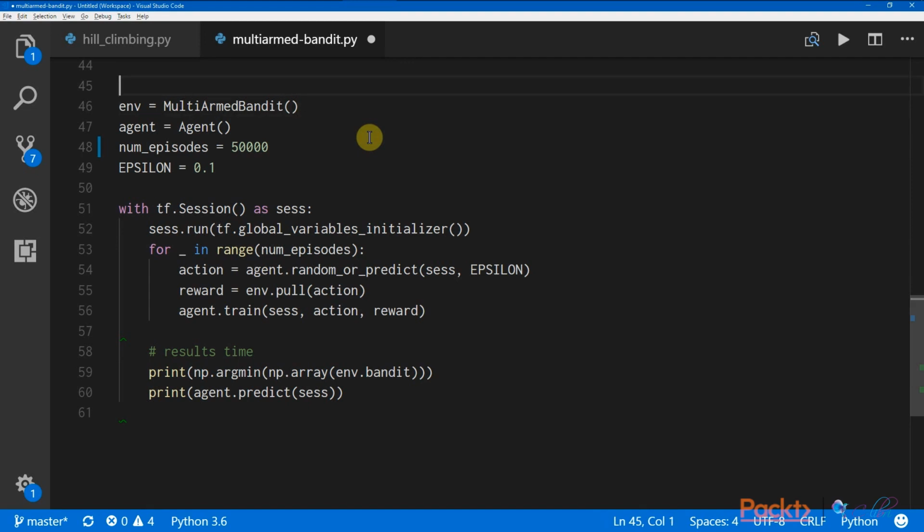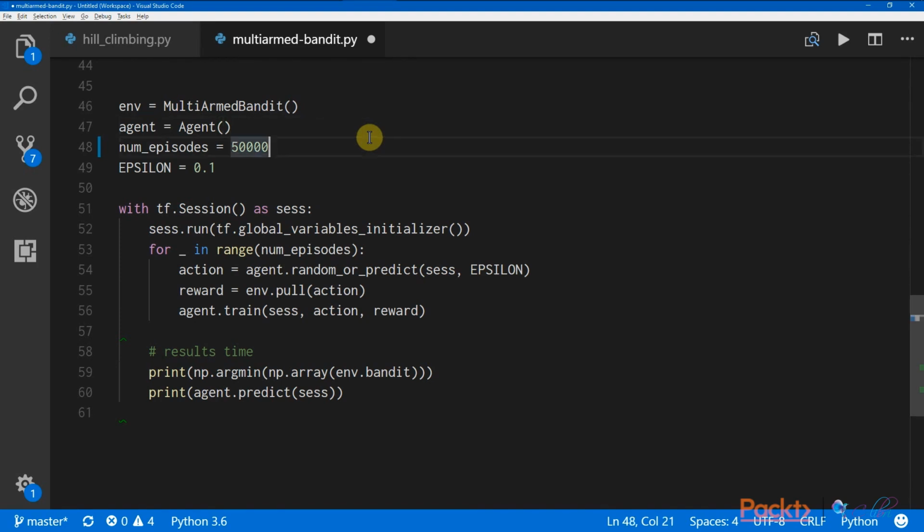In the first line here, much like our CartPole environment, we create a multi-armed bandit environment, the one that we've programmed above. We then create an agent that can take in the observation of what happened before and pick the next best action, and also take back feedback from the environment to retrain its policy network.